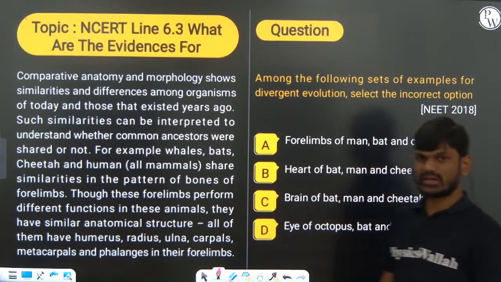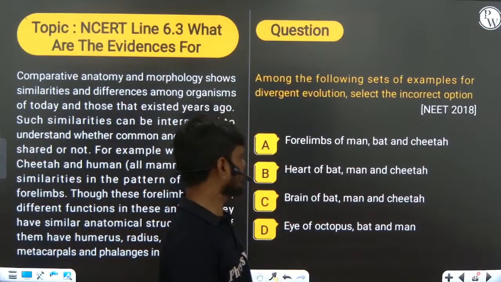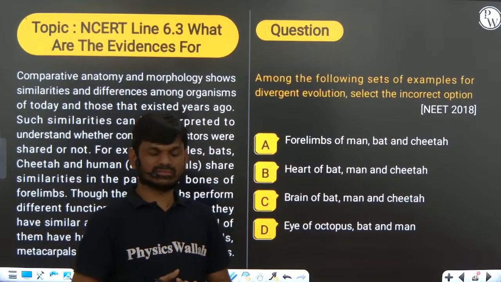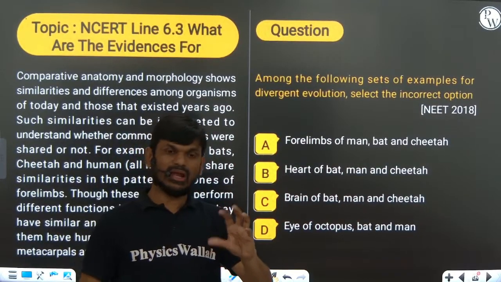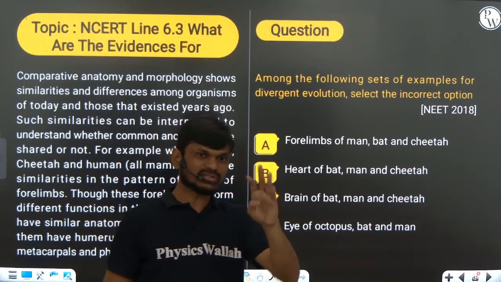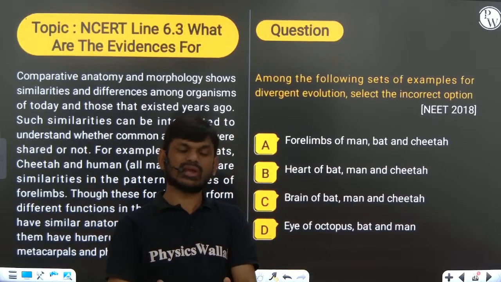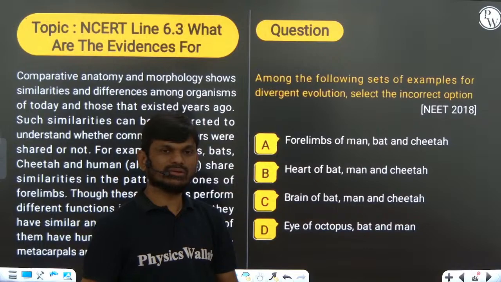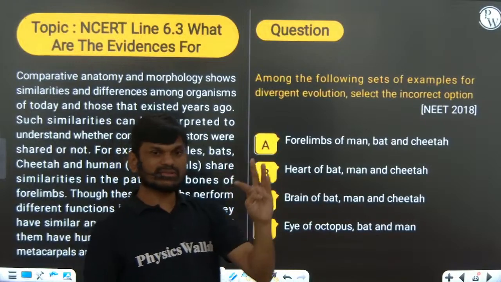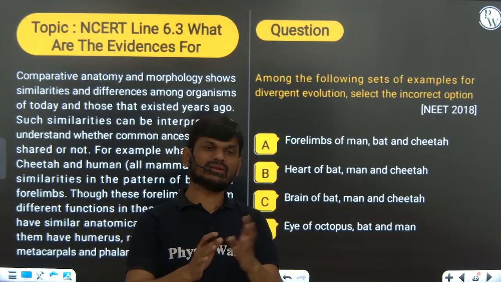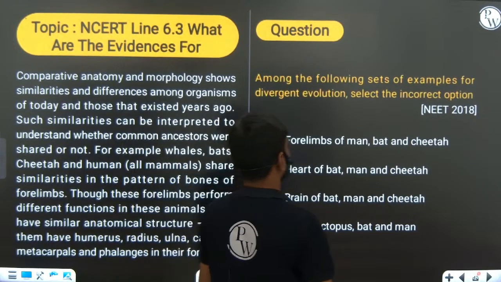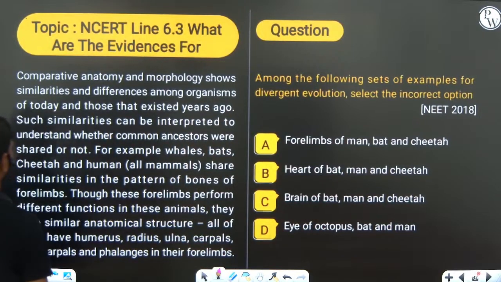So homologous organs, analogous organs, this is a very, very important area. The structures which are similar in origin, similar in structure, but different in function, we call homologous organs. The organs that are different in origin, different in structure, but the function is the same, we call analogous organs. Okay, so the examples here are very, very important.